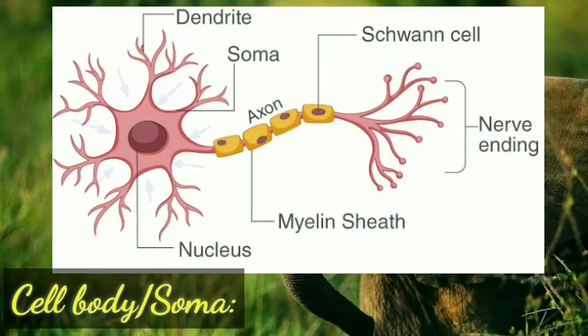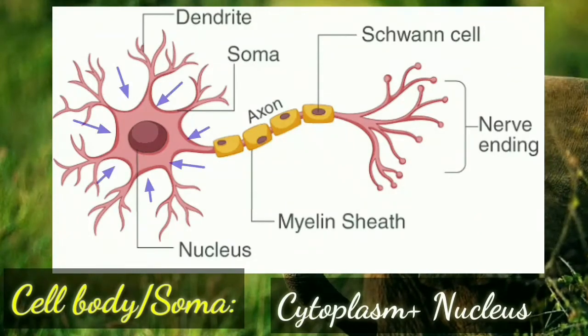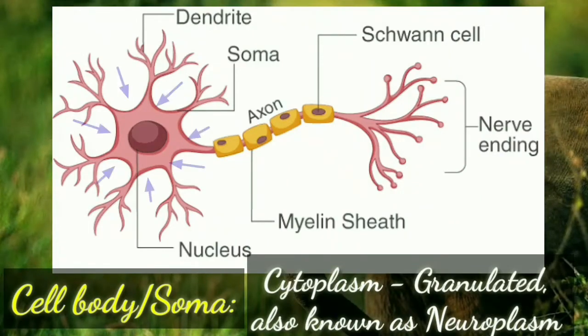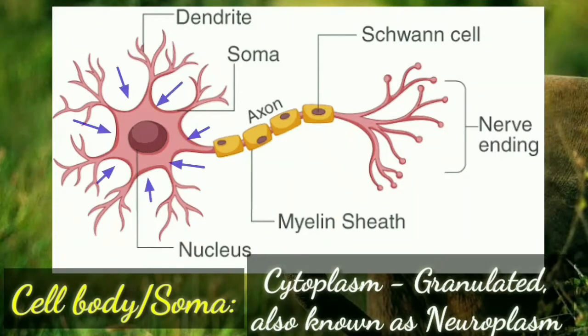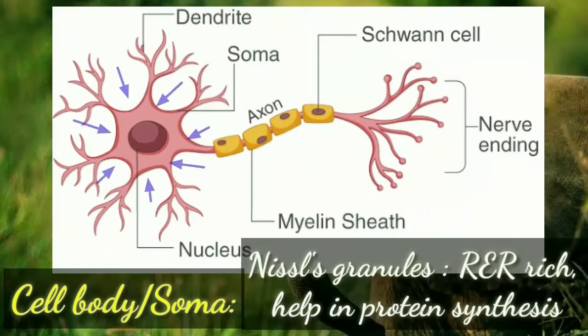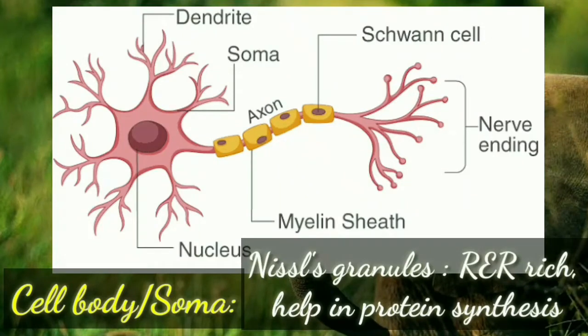The first part is the cell body or soma. It comprises cytoplasm and nucleus. The cytoplasm of a neuron is also known as neuroplasm. Here, the cell body comprises granulated cytoplasm. These granules are rough endoplasmic reticulum rich Nissl's granules, which help in the protein synthesis for the neuron.